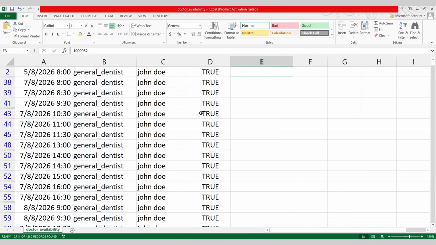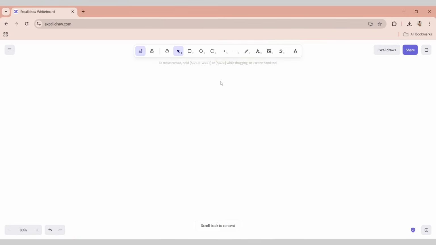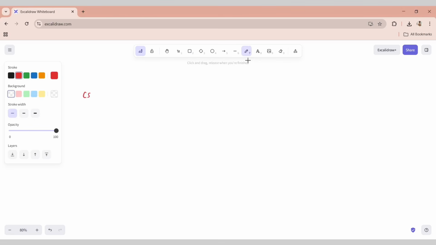Now what we are going to do in this particular project is very simple. In this particular project, we are going to use the CSV file, right? And as we will have like 6 or 7 different tools, we will talk about it when we jump into the code. What I remember is, yes, there is an info agent, there is a booking agent, there is a cancel agent, and there is a reschedule agent, right?